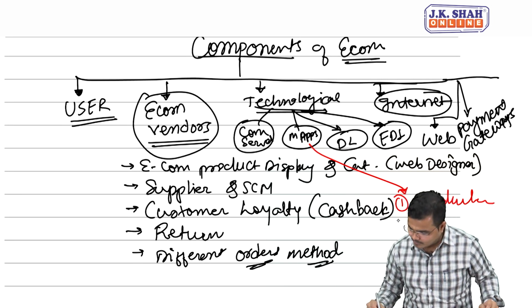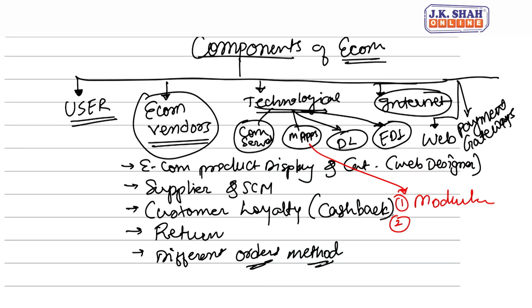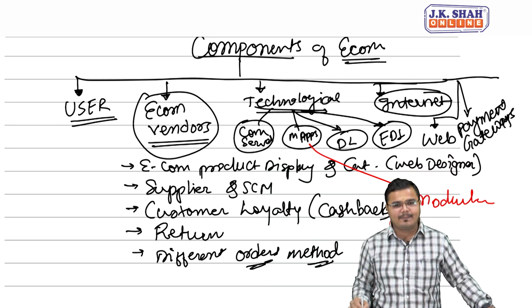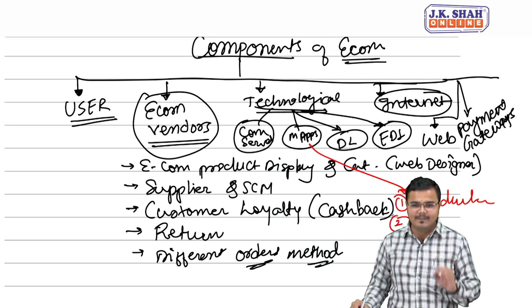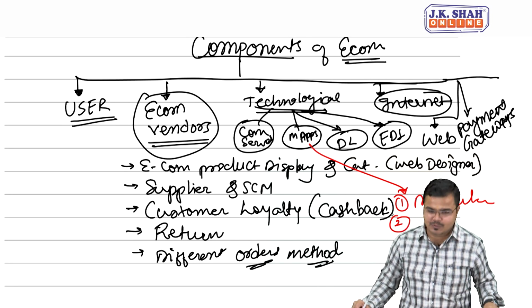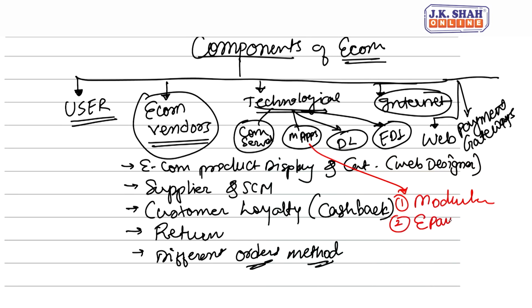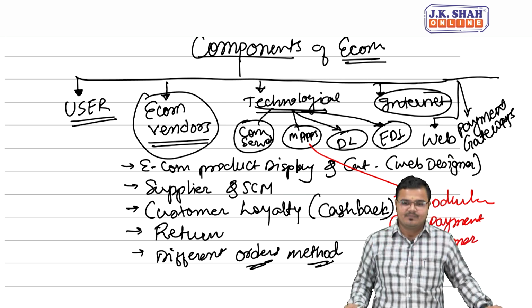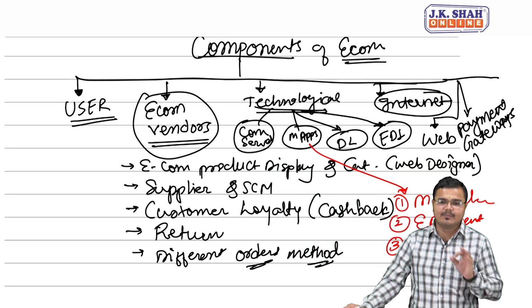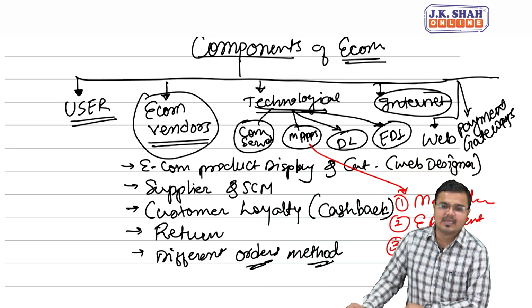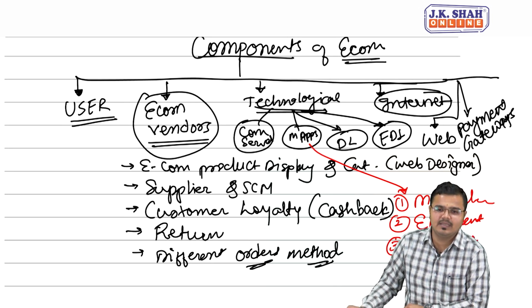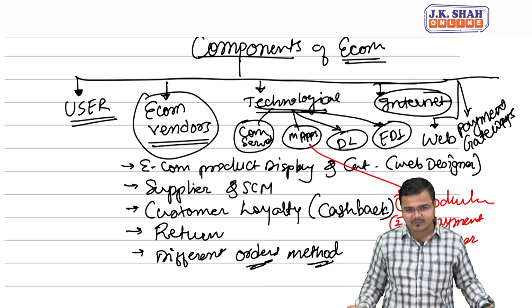The second important aspect we want is that the entire mobile application should always have an e-payment option. They must have the e-payment option. And third, we want customer care support. If these 3 things exist in the mobile app, then that mobile application has great value in the eyes of consumers. Let me give a very simple example for this.